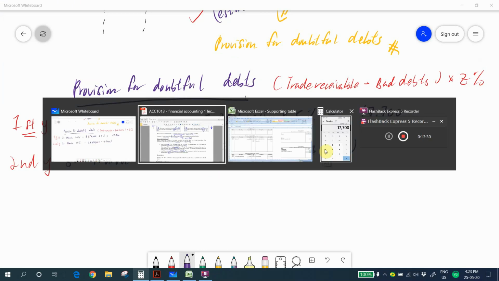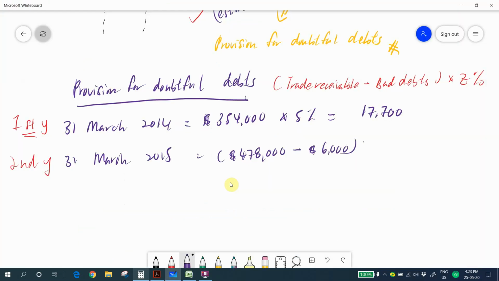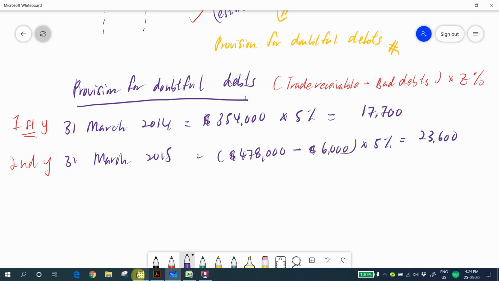Why we know this is bad debts? Because it say that cannot collect. It will not be recovered. It means that you cannot collect this amount. For uncollected amount from your receivables, we call it as bad debts. And then apply with the percentage, 5%. So how much we get? 478 minus 6. The net receivable is 472. Then apply with the percentage, 5%, 23,600.